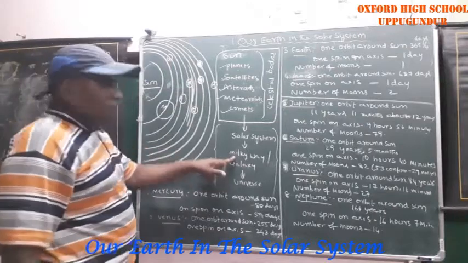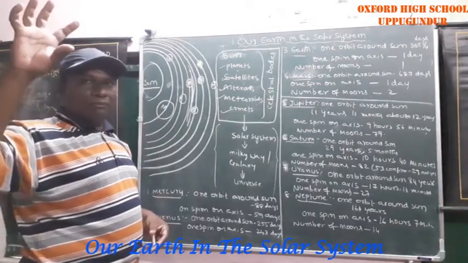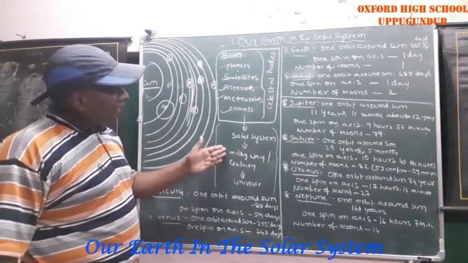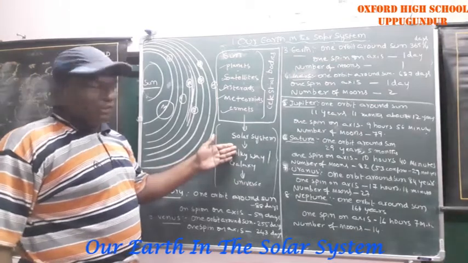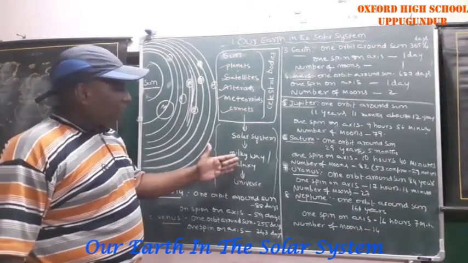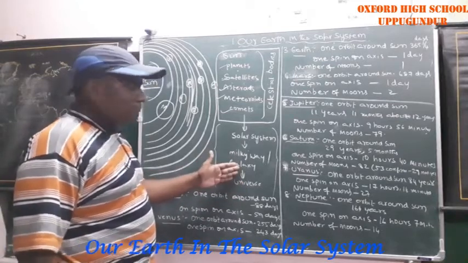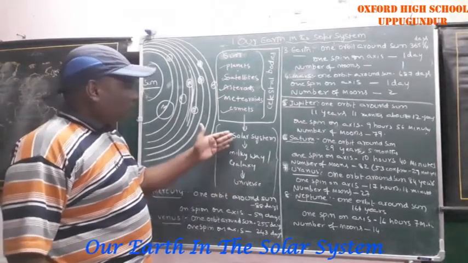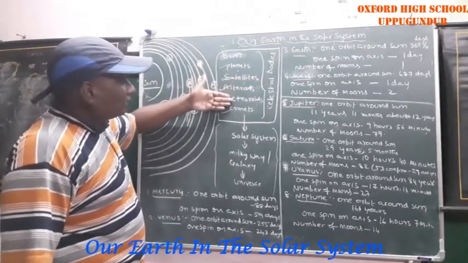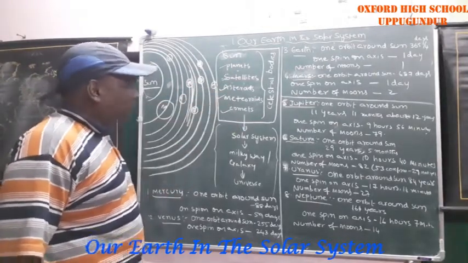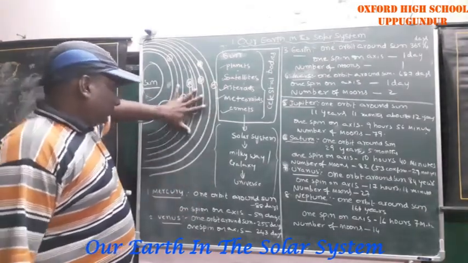Then the Milky Way. If you see the night sky, we observe a bunch of stars. This is the Milky Way. Our solar system is also part of the galaxy, the Milky Way. The galaxy is part and parcel of the universe. The solar system is part and parcel of the galaxy. So these are all celestial bodies, part and parcel of the solar system. Everything I explained, and I hope you have clarity regarding this.